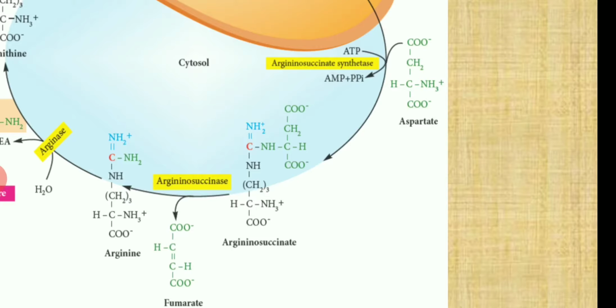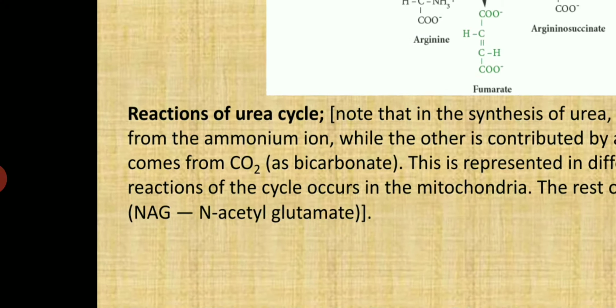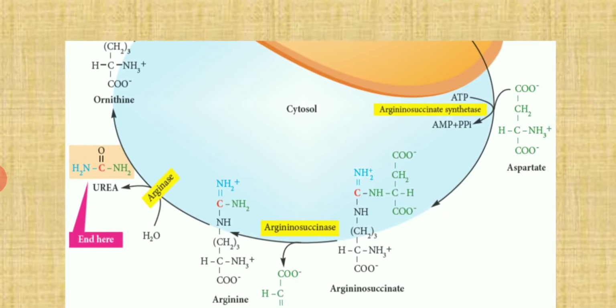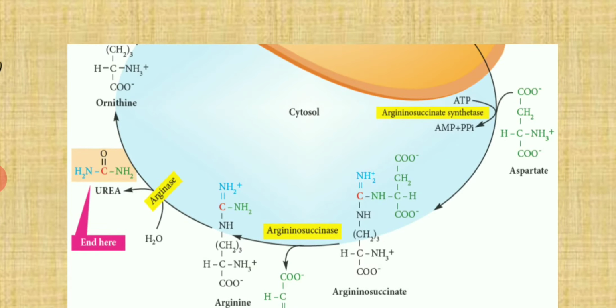Third step, arginosuccinate synthase. The enzyme arginosuccinate synthase catalyzes condensation of citrulline and aspartic acid in the presence of ATP to form arginosuccinate. The aspartate and citrulline are linked together by the amino group of aspartate. ATP is converted into AMP and pyrophosphate, and magnesium is required in this reaction. Then step 4, the enzyme arginosuccinase causes the cleavage of arginosuccinate to form arginine and fumarate.